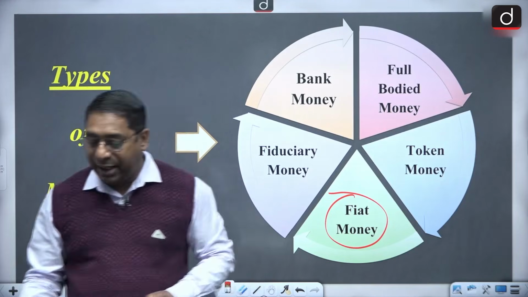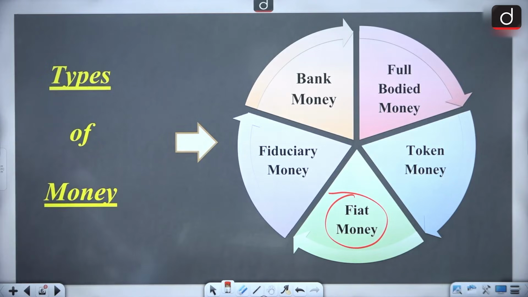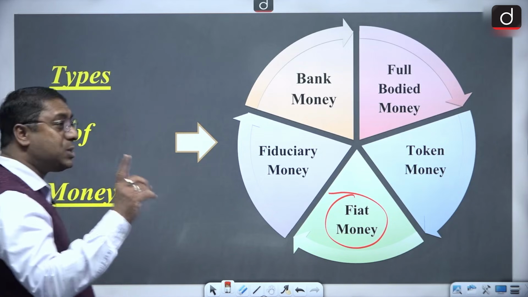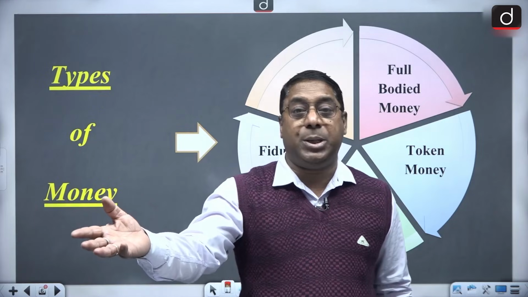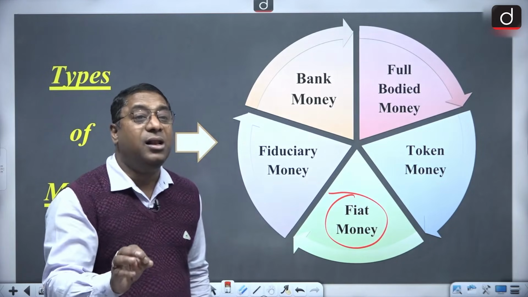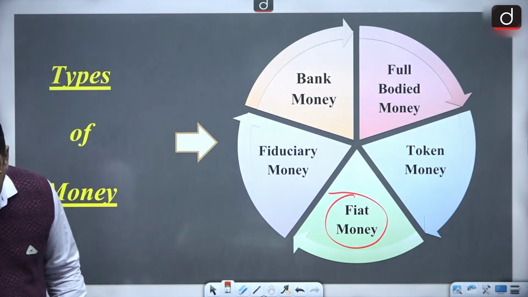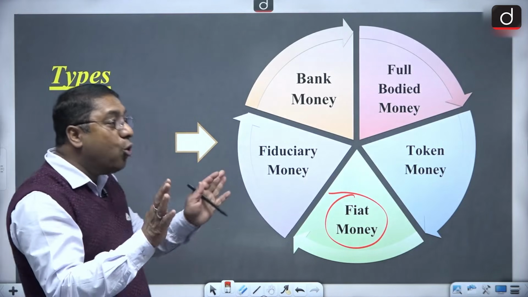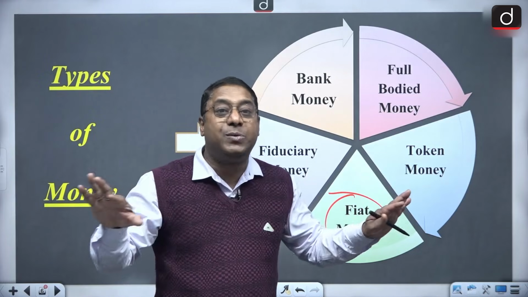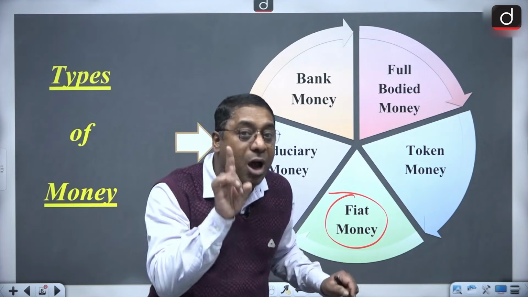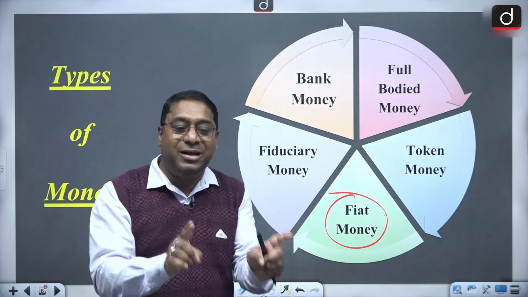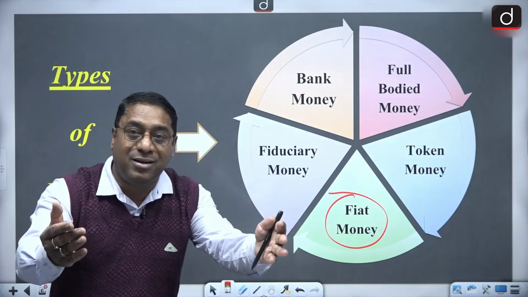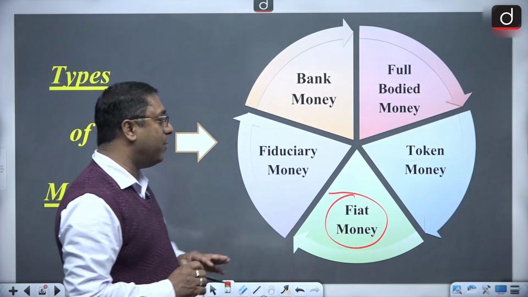Okay? And one thing I would request everyone to remember with regard to fiat money. Just remember the 2000 rupee note, which is out of circulation from the market, is still considered a legal tender, but the only thing is that it is out of circulation in the market. So the 2000 rupee note is fiat money. Why? Because it is money declared legal tender by the government. That is what fiat money is.